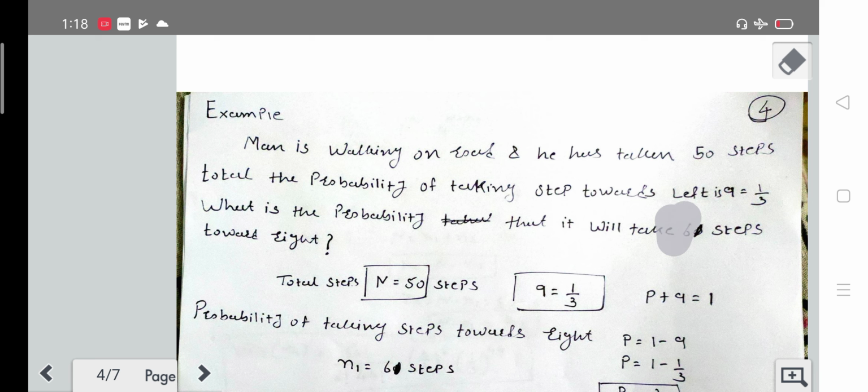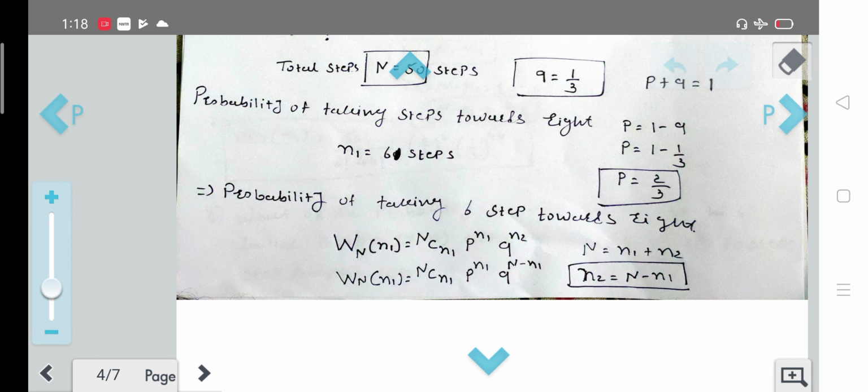So 6 steps towards the right means we are also given n1 is equal to 6. We are given N is equal to 50 here. Q, the probability of finding the man at the left hand side, is 1 by 3. So we already know the equation p plus q is equal to 1. So from this equation we can get the value of p also. So we will get p is equal to 1 minus q, and p will be 1 minus 1 by 3, and p will be 2 by 3. So we have got the probability of finding the particle at the left hand side and right hand side.